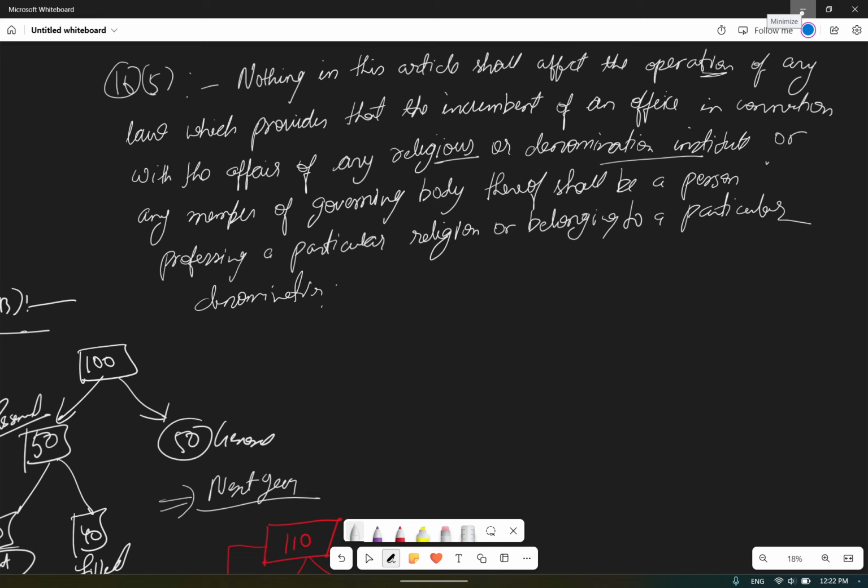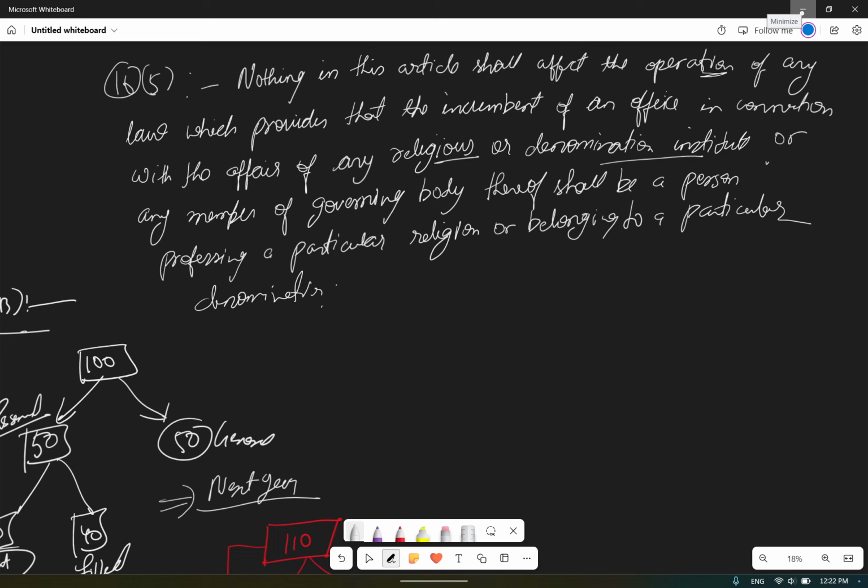The temple can decide that only Hindus can work in the office. Let us suppose Muslims have also built such offices and they say we will hire only Muslims, so nobody is going to stop you.